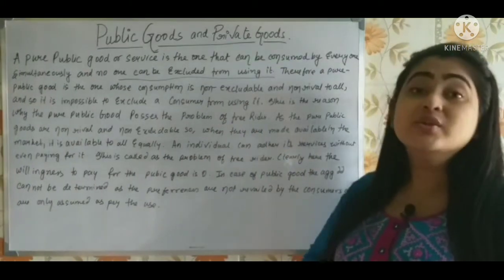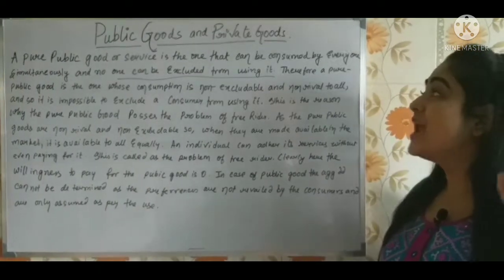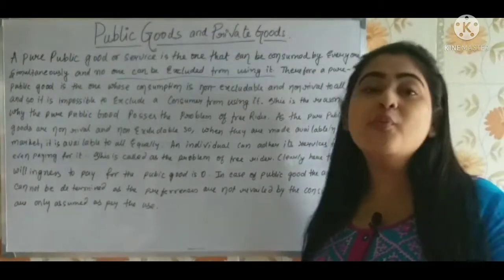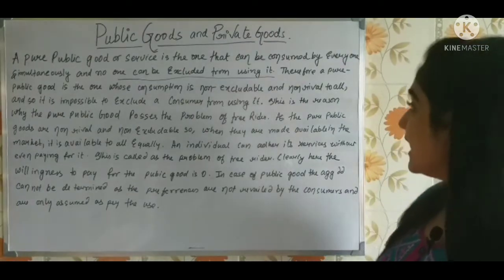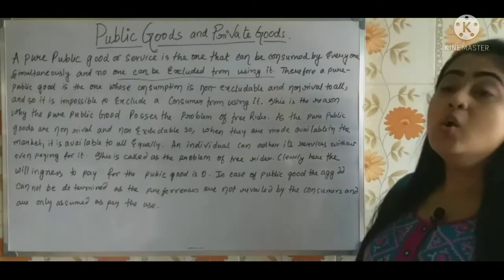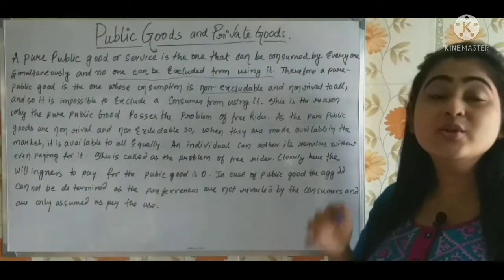Understood? So the pure public good or service is the one that can be consumed by everyone simultaneously and no one can be excluded from using it. Next, what we are saying is that a pure public good is the one whose consumption is non-excludable.